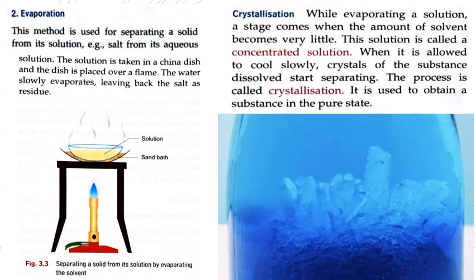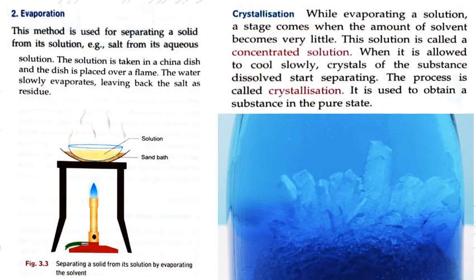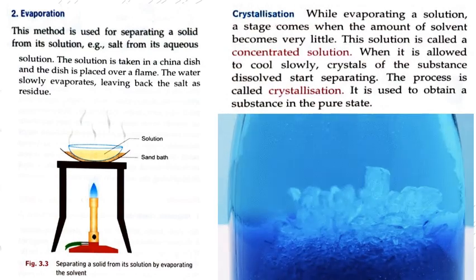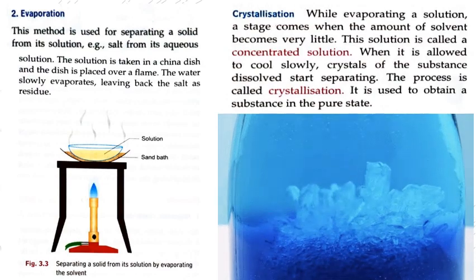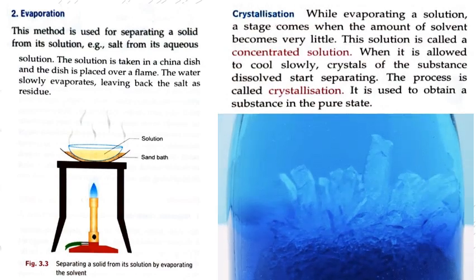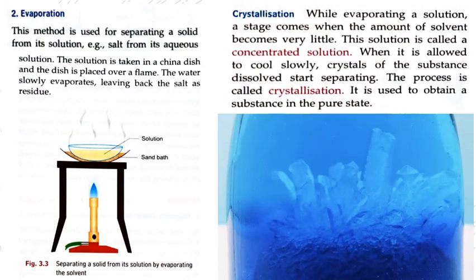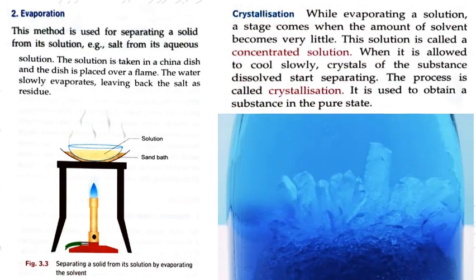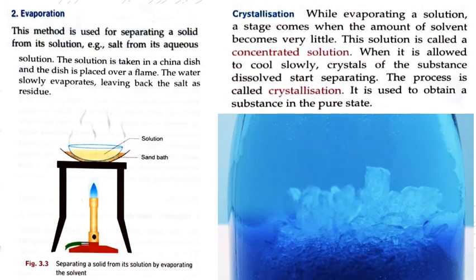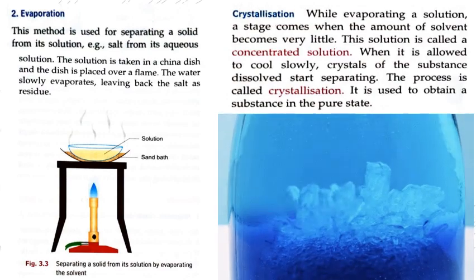Crystallization. While evaporating a solution, a stage comes when the amount of solvent becomes very little. This solution is called a concentrated solution. When the solvent is left in very little amount, that solution will be called a concentrated solution. When it is allowed to cool slowly, crystals of the substance dissolved start separating. The substance which we have dissolved in it will be formed in the form of crystals. It will separate from it in the form of crystals.